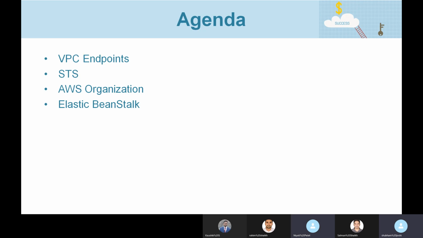Right. So, the difference between Lambda and Beanstalk is we have access to the EC2 instance for Beanstalk, right? Whereas the Lambda service is serverless, wherein we don't have any access to the infrastructure. Yeah, that's true. But the other thing is that we can't just deploy a whole web application onto a Lambda function. It is possible to create serverless applications, but the architecture would be a bit different.